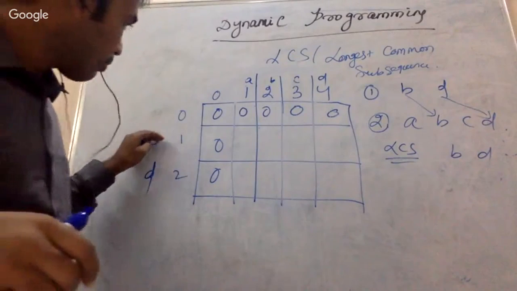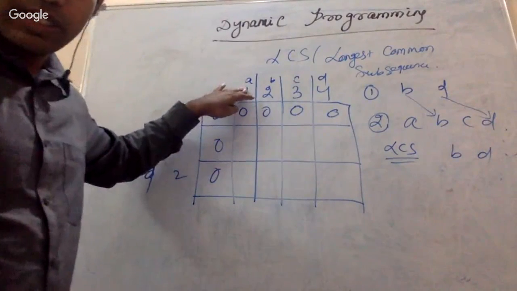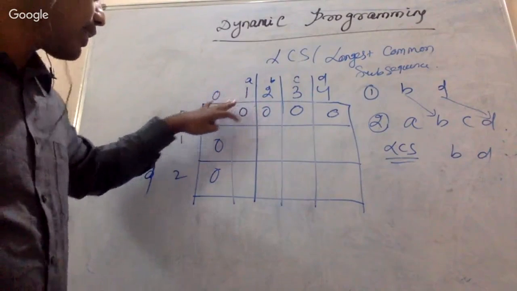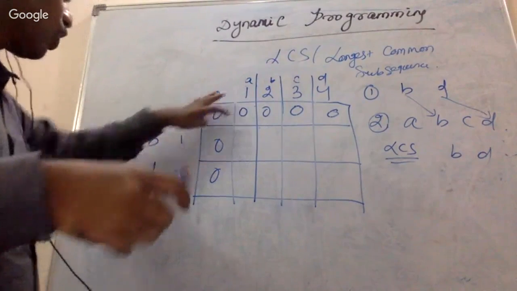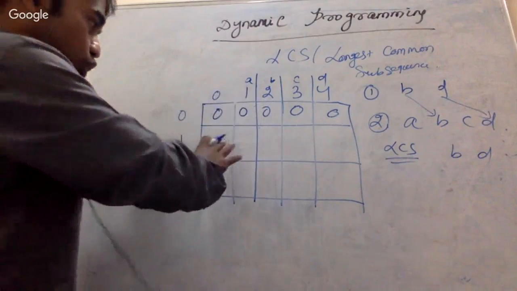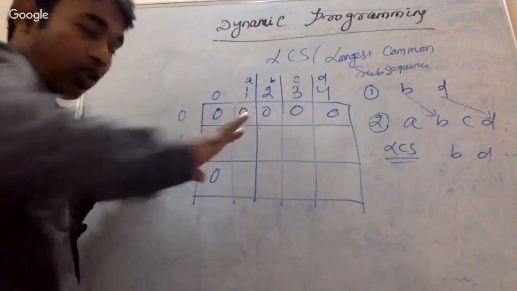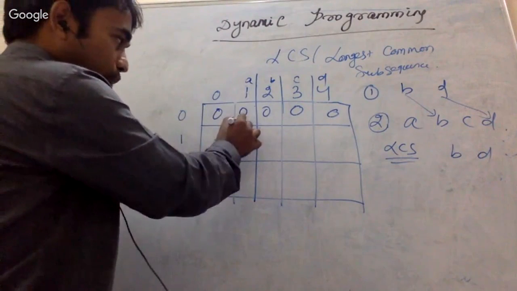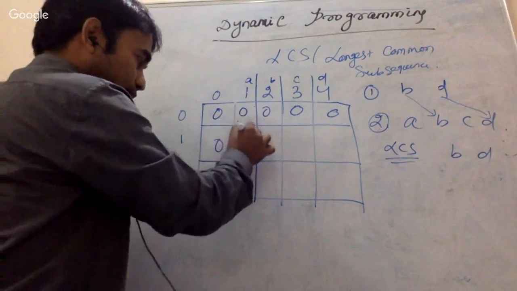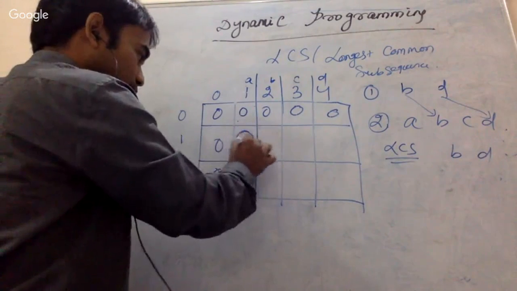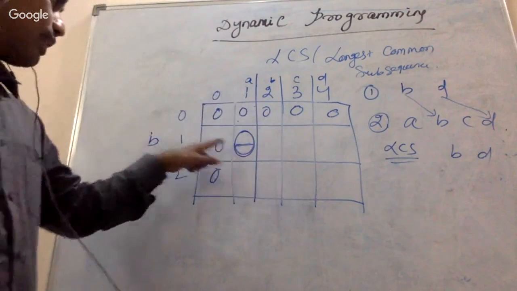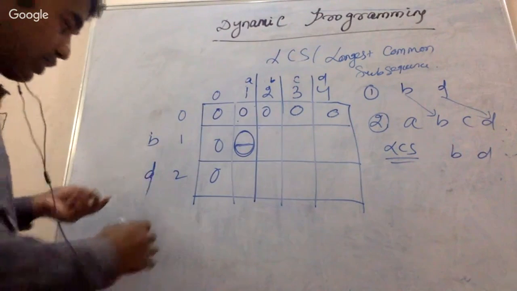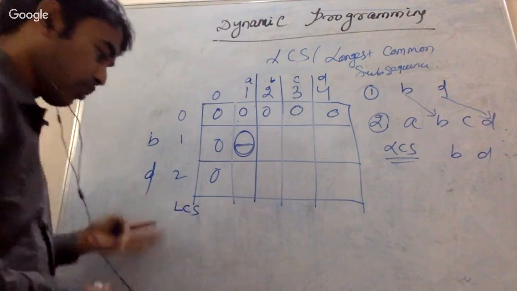So whether B is having a match with A, the answer is no. So there is no match. If B is not matching with A, just try to find out, this is the column we are calculating, right? Suppose this is any matrix, and the name of the matrix is LCS, or you can give it any name.